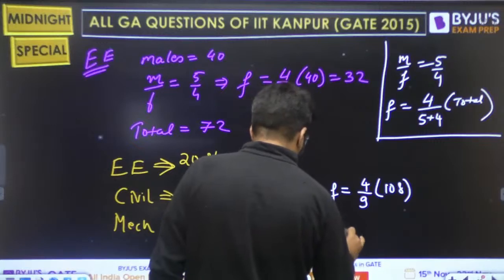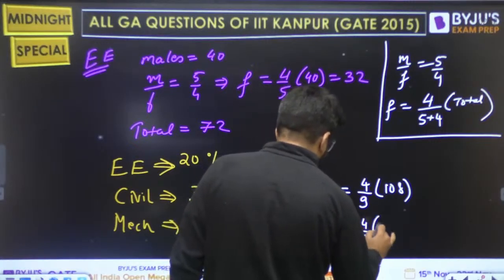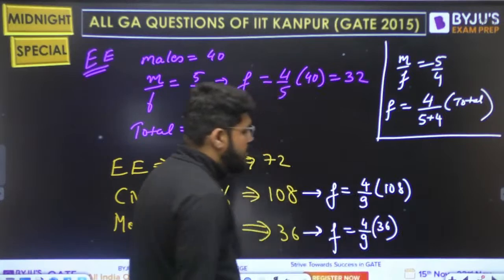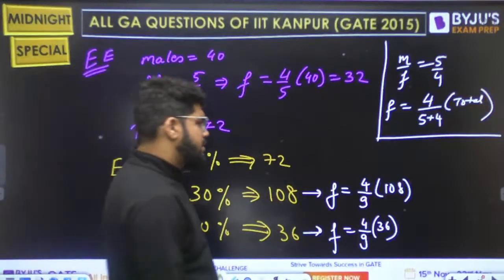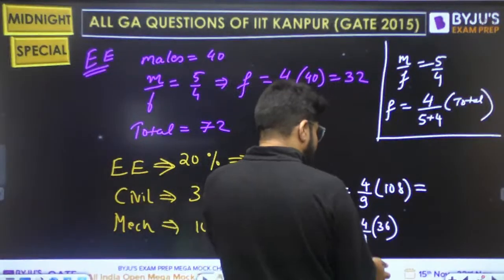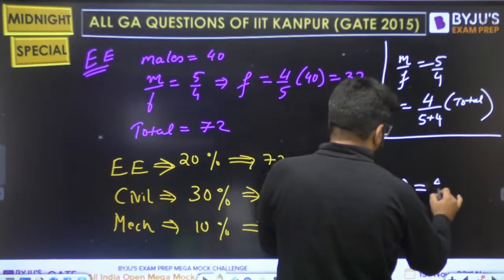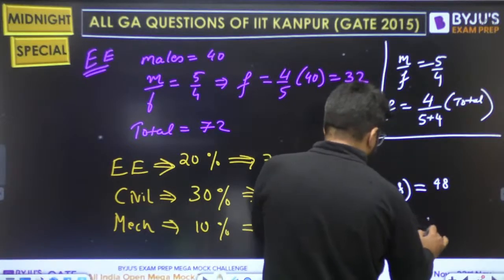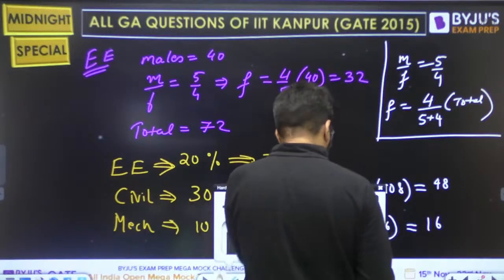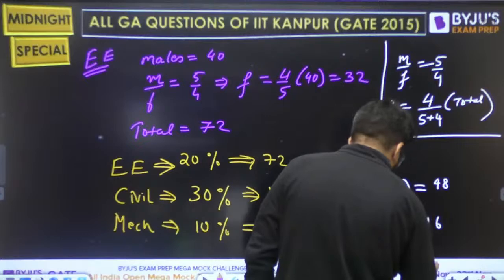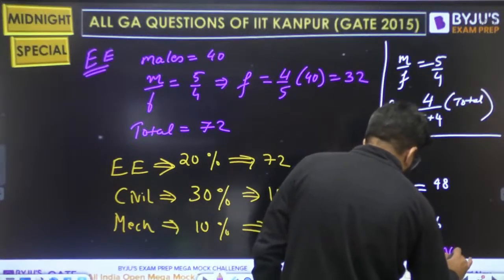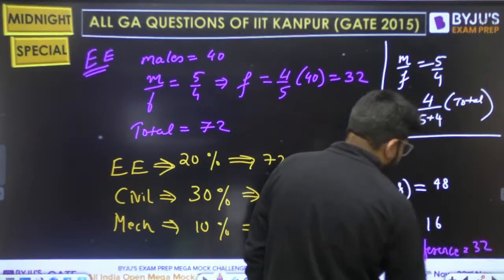And how many females are there in mechanical? 4 by 9 of the 36. So how much does this cancel to? Okay, either you can subtract directly or you can cancel also. So this is cancelled as 12. 4 12s are 48. This is cancelled as 4. 4 4s are 16. And clearly the difference between them is equal to 32. 48 minus 16.